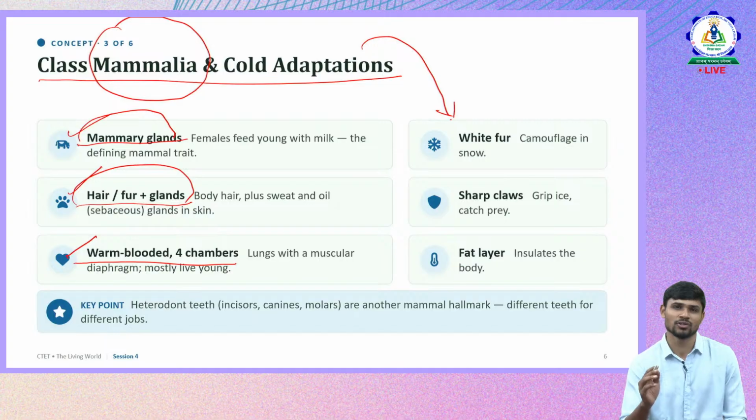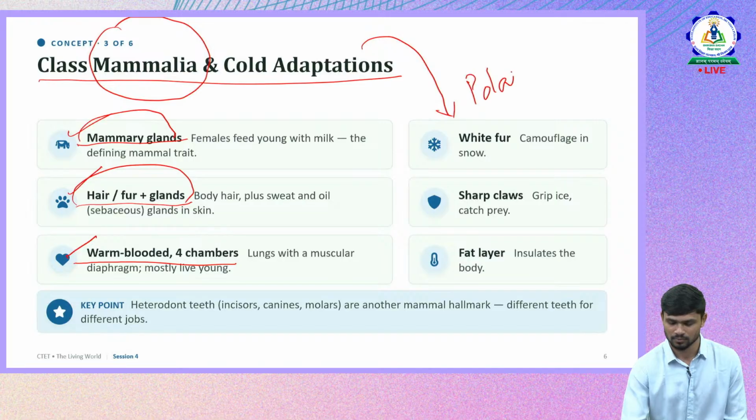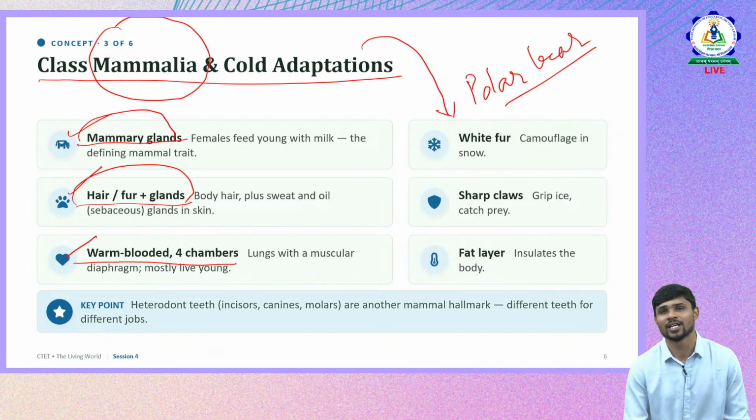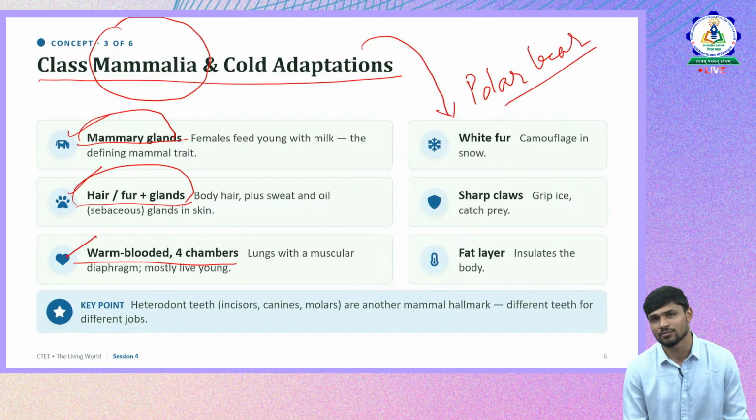Let us see the most tested adaptation, most asked adaptation in CTET, that is about the polar bear. So the polar bear question is very repetitive. Okay, they're asking more frequently. Though it is a mammal, it has different adaptations since it lives in different environmental conditions, like cold conditions. So how does it live there? What adaptations does it have that it can live there, whereas other mammals cannot live in those kinds of situations?